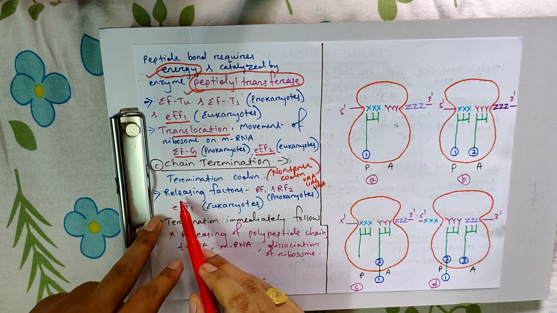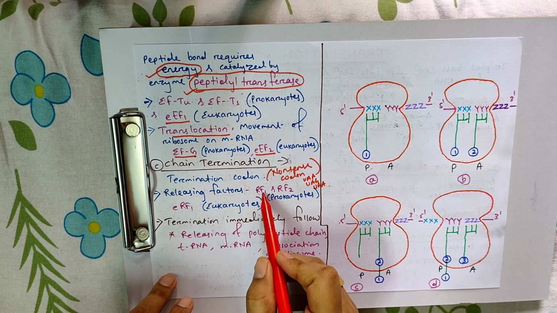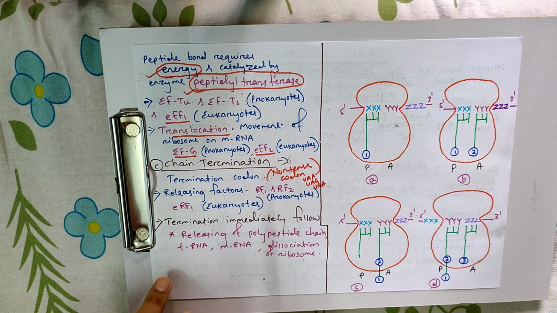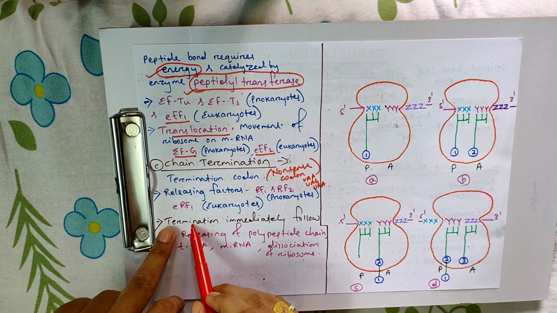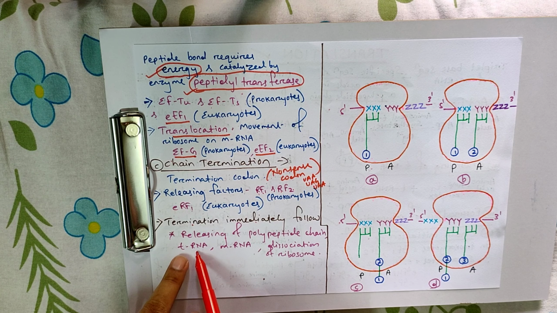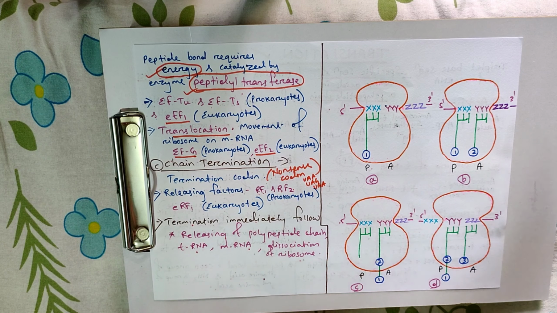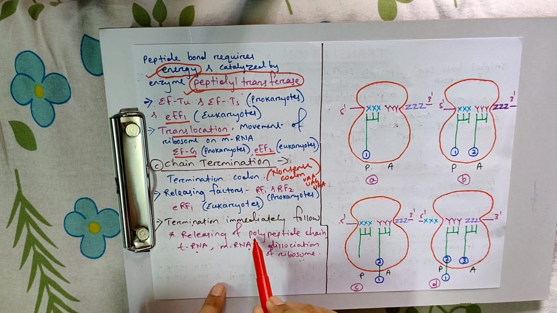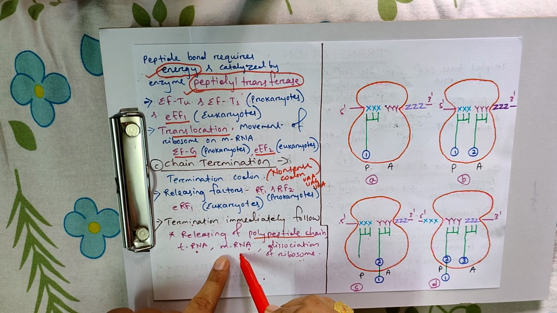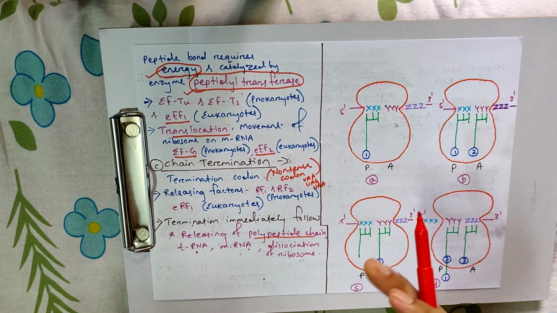For this termination, releasing factors are essential. In prokaryotes, the releasing factors are RF1 and RF2, while in eukaryotes, the releasing factor is eRF1. The termination is immediately followed by the release of the peptide chain, release of tRNA, release of mRNA, and dissociation of the ribosome. When termination takes place, what happens? The polypeptide chain is removed, followed by the tRNA and mRNA, and then the two subunits of the ribosome dissociate.